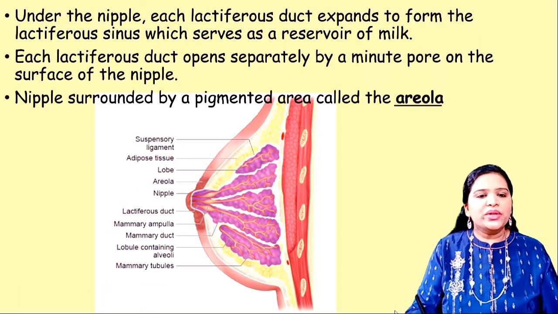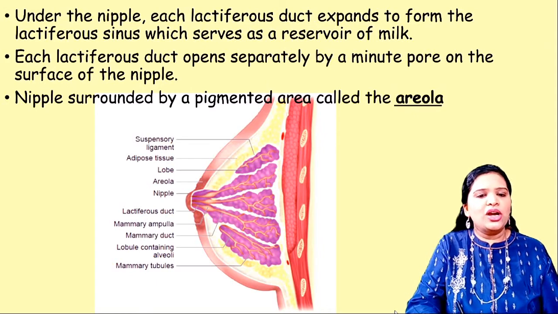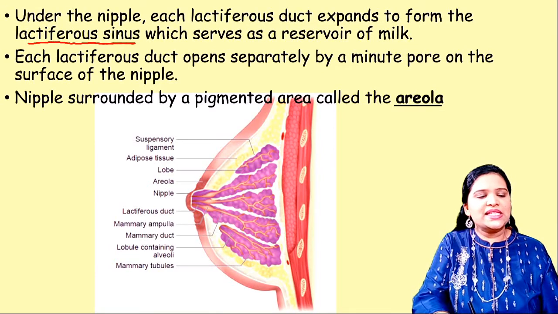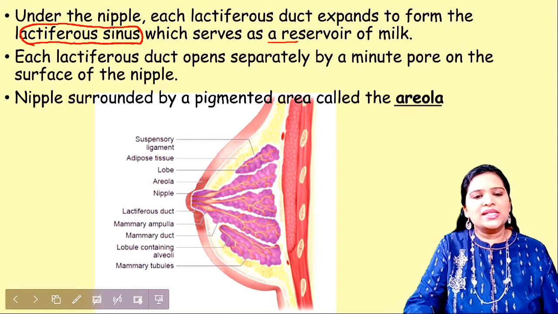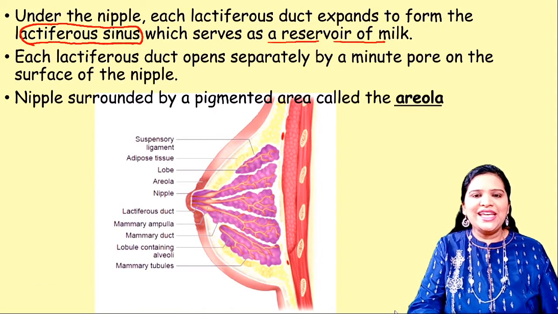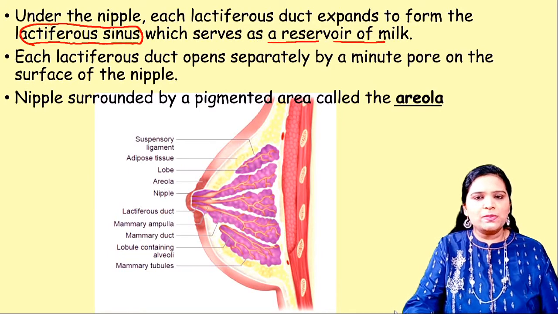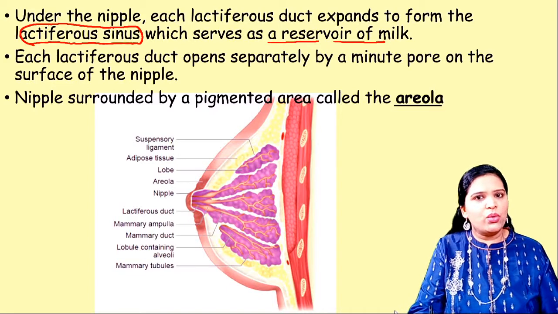Here you have to remember one more thing. There is something called lactiferous sinus. What is lactiferous sinus? It serves as a reservoir of the milk. Under the nipple, each lactiferous duct expands to form a lactiferous sinus, which serves as the reservoir of milk.